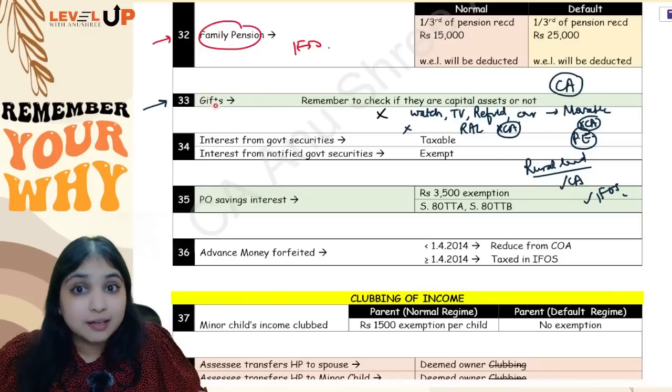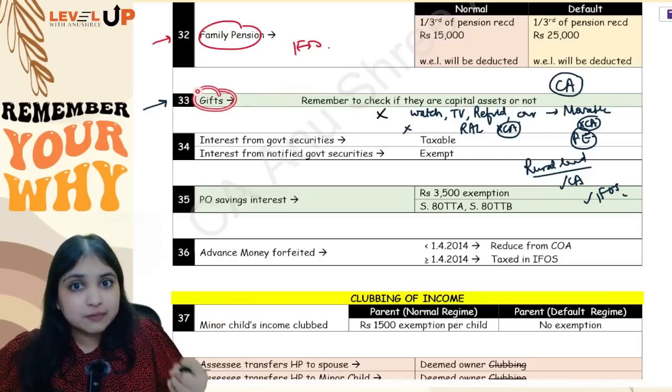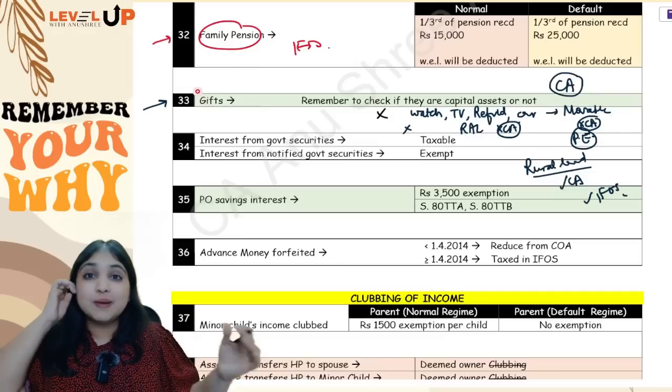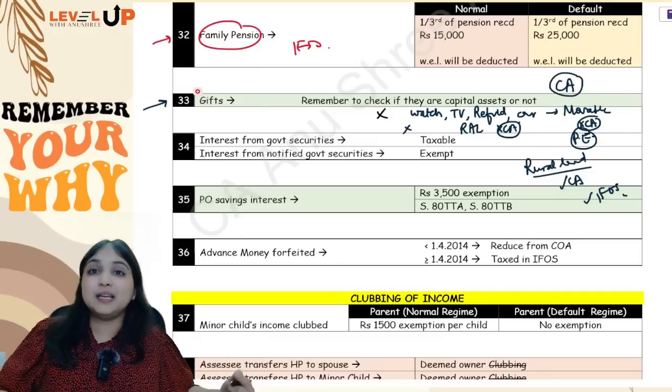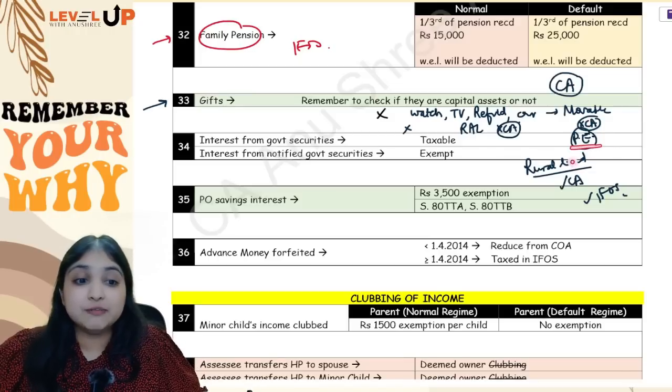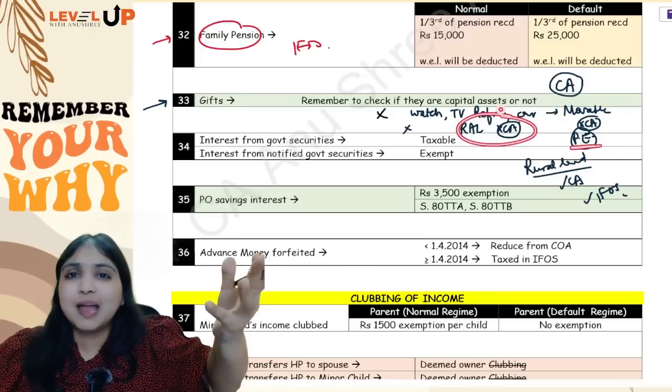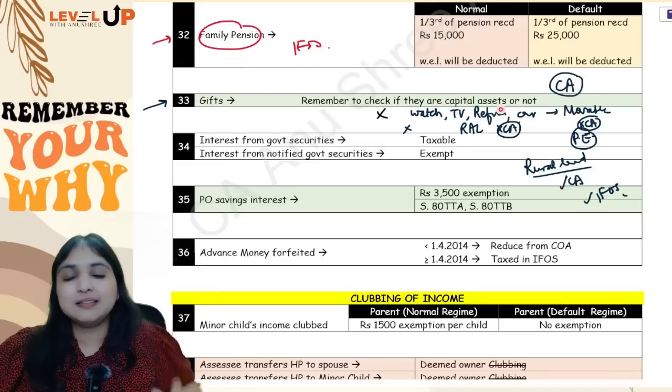So under gifts, for the recipient, the gift should be a capital asset. If it is a movable asset or an immovable asset, it should be a capital asset for him. If it is a personal effect, or rural agricultural land and all, it is not a capital asset. If it is not a capital asset, then no IFOS.